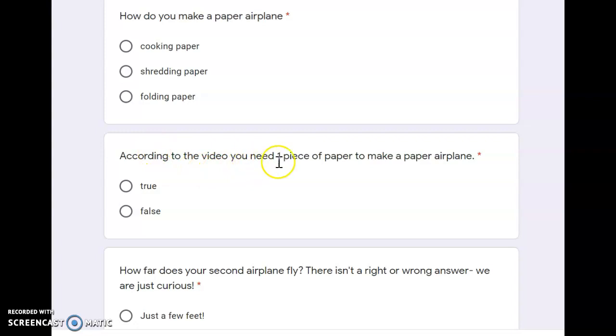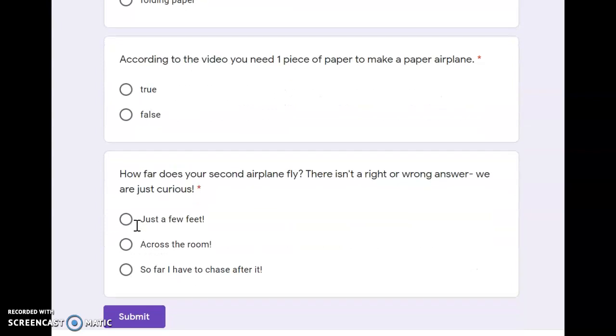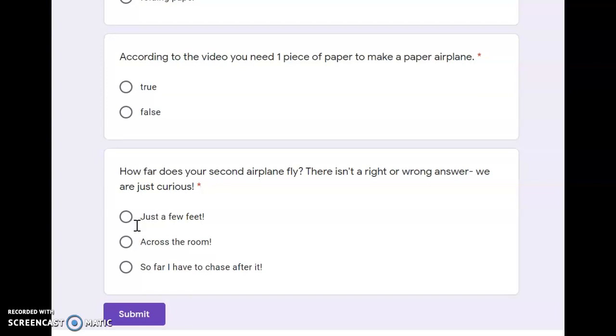According to the video, you need 1 piece of paper to make a paper airplane. Is that true, meaning she said that in the story, or false? She didn't say that in the story. Maybe she said something different, or maybe she said she didn't tell you how many pieces of paper.